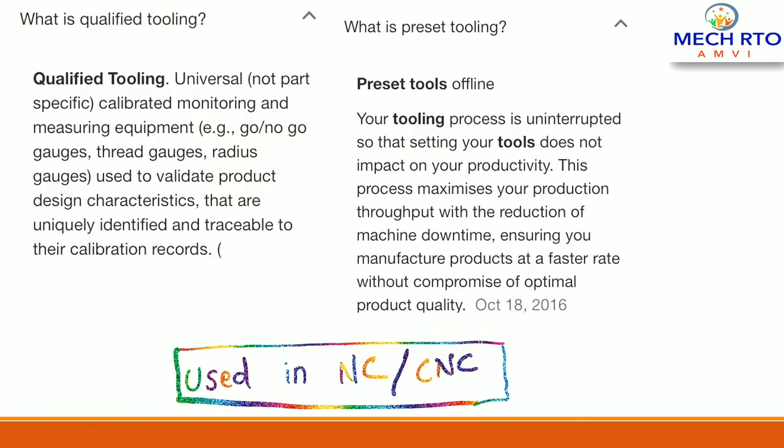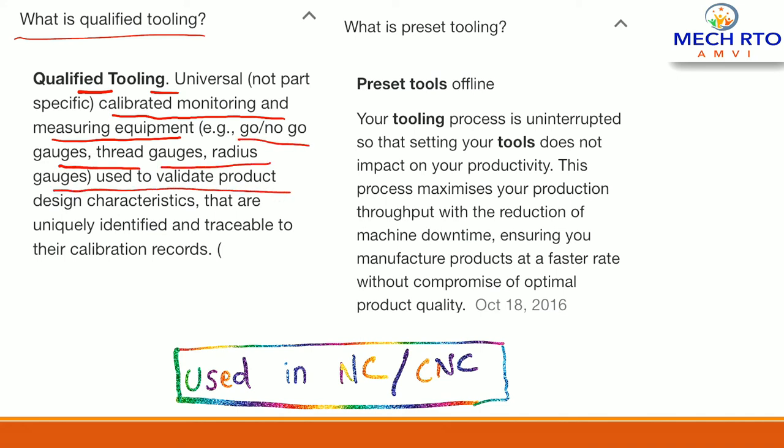So qualified tooling, what is qualified tooling? Qualified tooling is universal calibrated monitoring and measuring equipment. Examples: go and no-go gauges, thread gauges, radius gauges, used to validate the product design characteristics that are uniquely identified, traceable to their calibration records. So basically qualified tooling is used in NC CNC machines, right.